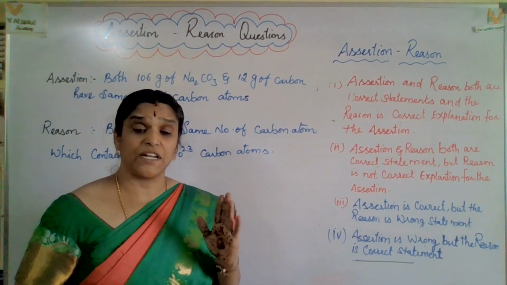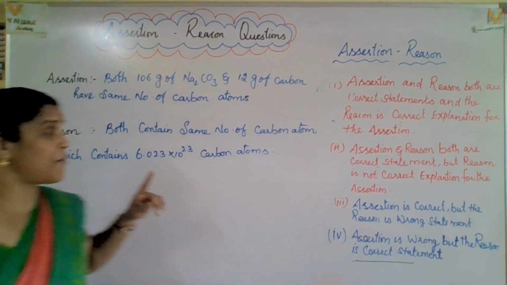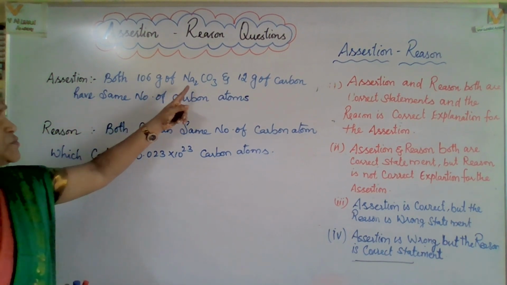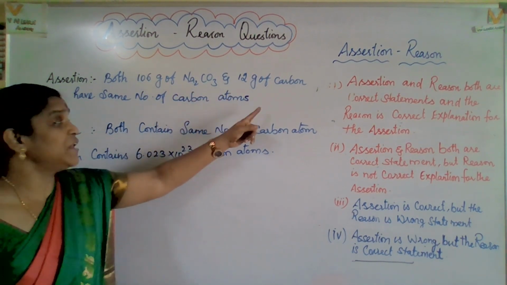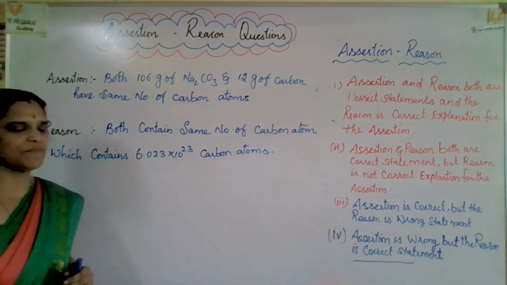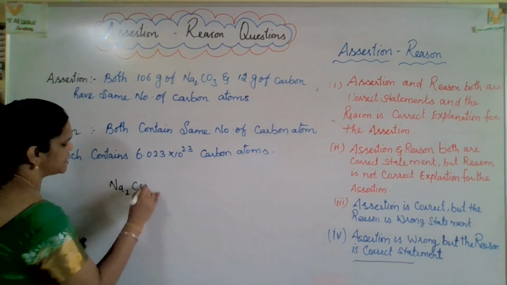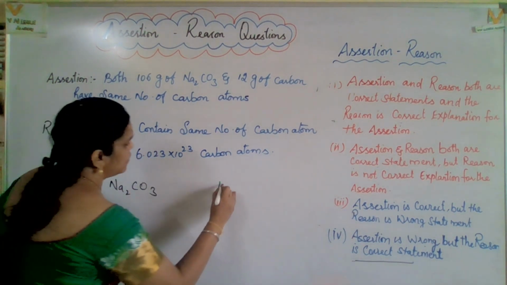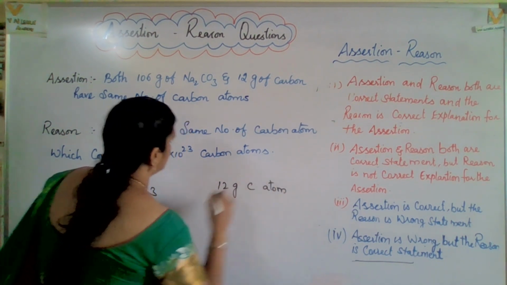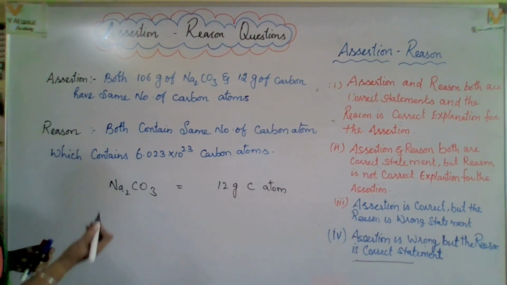The next question comes from the mole and its concept, assertion reason. Come on, let us see. Both 106 gram of sodium carbonate and 12 gram of carbon have the same number of carbon atoms. See, Na2CO3 and 12 gram of carbon atoms, they are telling these two both contain the same.